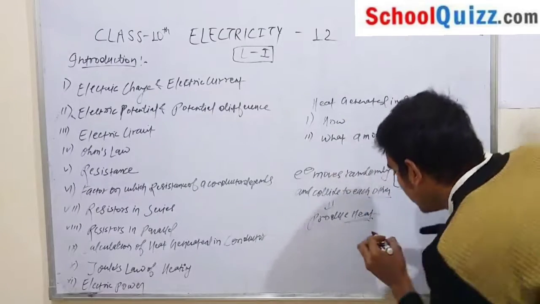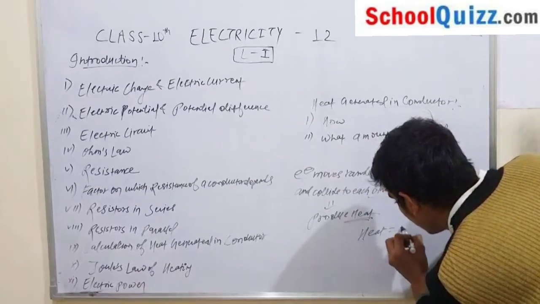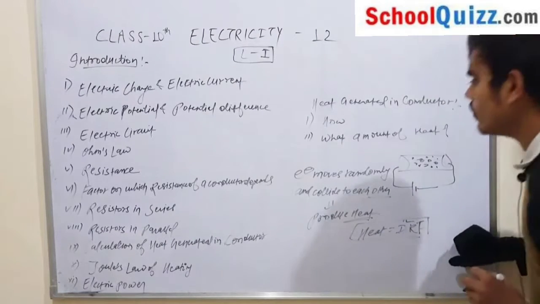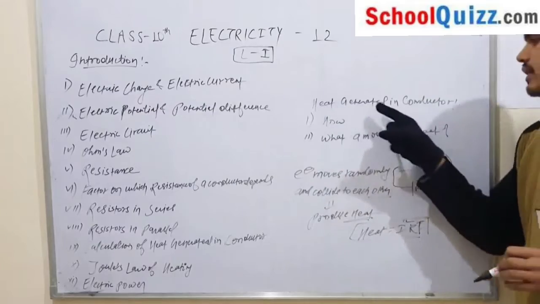And the amount of heat produced is equal to I square RT. This is the heat generated in a conductor.